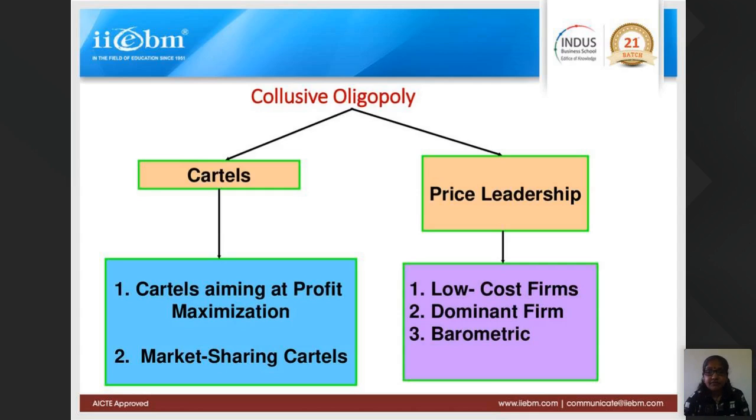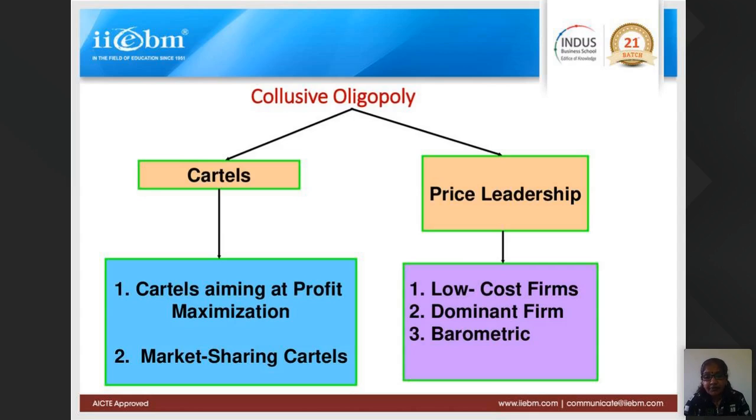Now, dominant firm. If the number of firms is small, then a few bigger firms dominate the market. Like Tata Steel dominates the steel market, or ArcelorMittal. They have a little dominance. Similarly, in the cement industry, some of the cement firms dominate the market. Or in the case of airlines, you will find Indigo Airlines has a dominance in the market in terms of their major market share. It could be in terms of pricing.